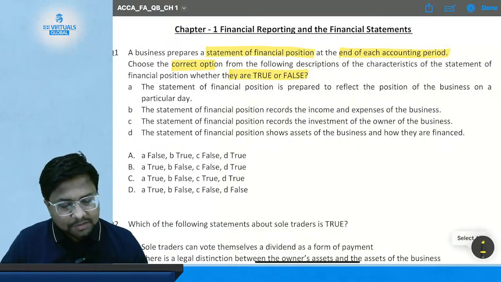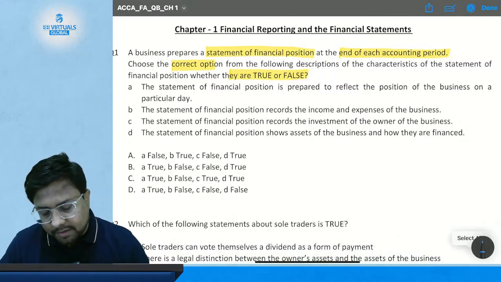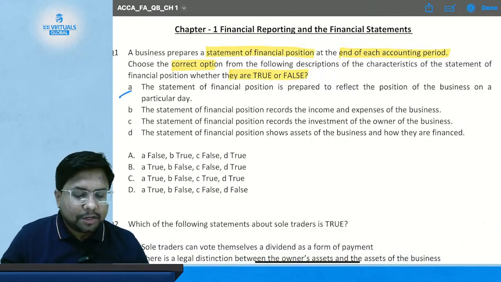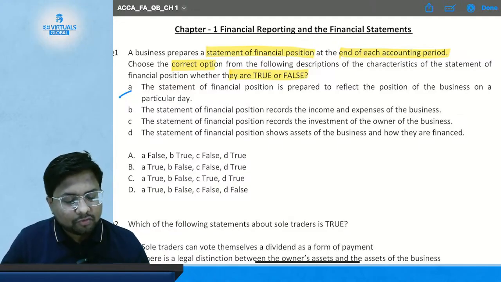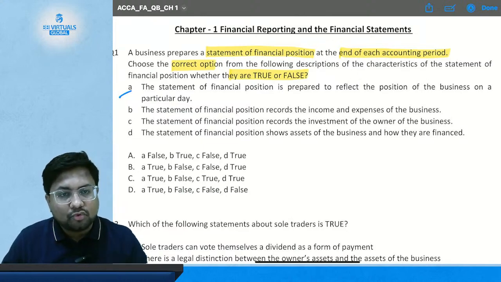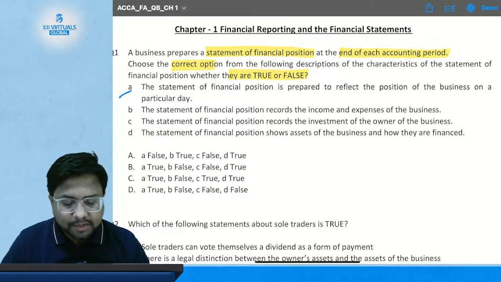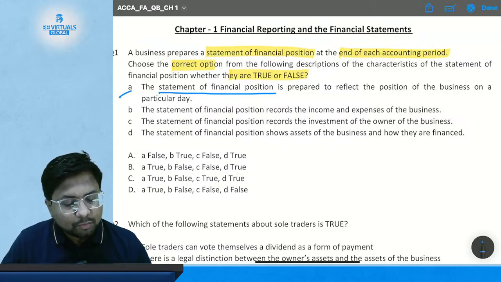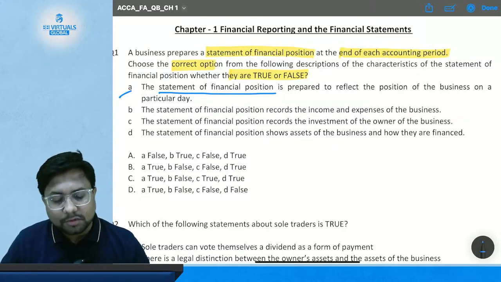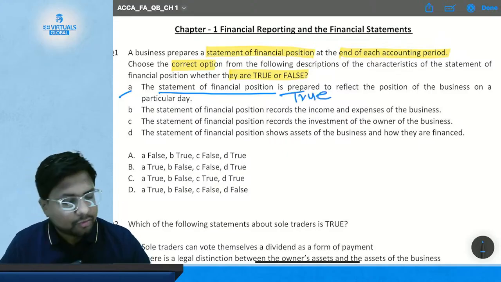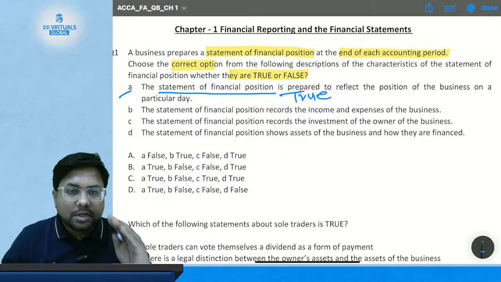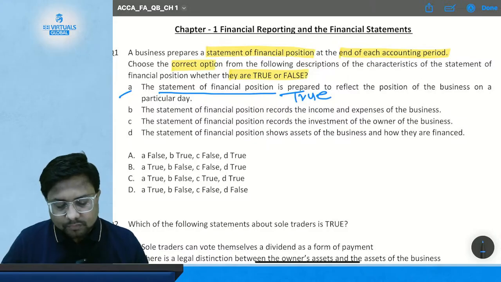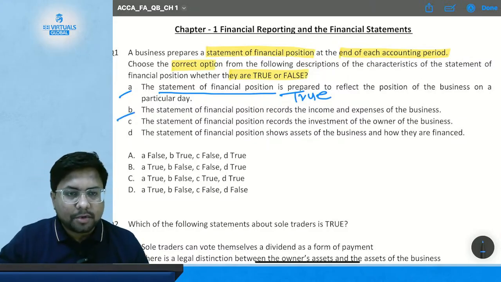We have to choose which of the statements given in the question are true or false. Okay, so let's start with the first statement, that is statement number A. The statement of financial position is prepared to reflect the position of a business on a particular day. True or false? True. This statement is true because the statement of financial position will show you the position of a business on a particular date.